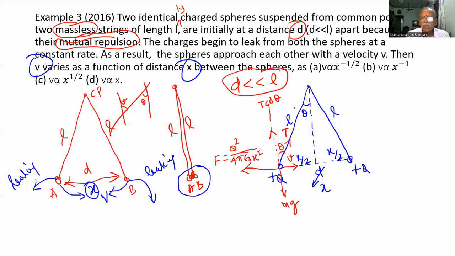Or these are all constant. That's why we can write F equal to 1 by 4 pi epsilon, which can be put as K, Q square divided by x square. For convenience, I am putting it like this: 1 by 4 pi epsilon naught is a constant, equal to 9 into 10 power 9, and that can be put as K. So F equal to K Q square divided by x square.